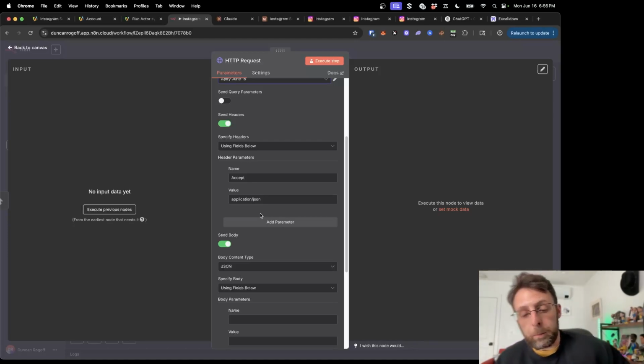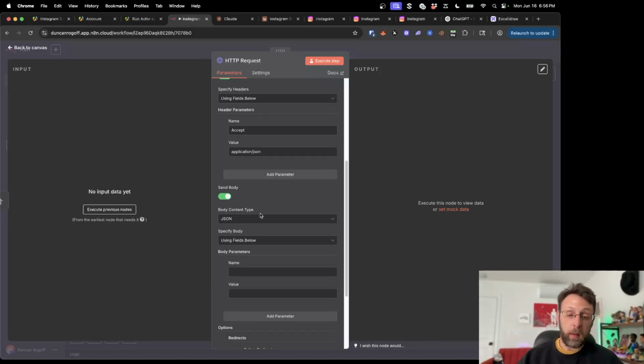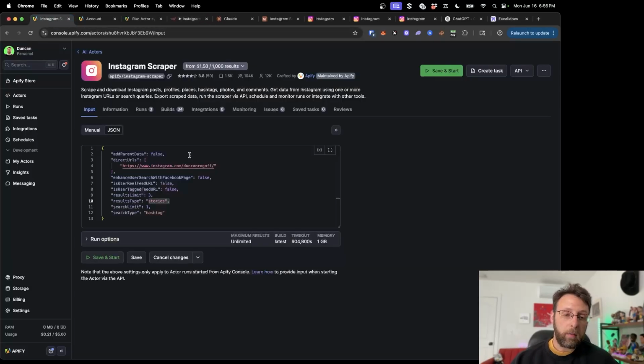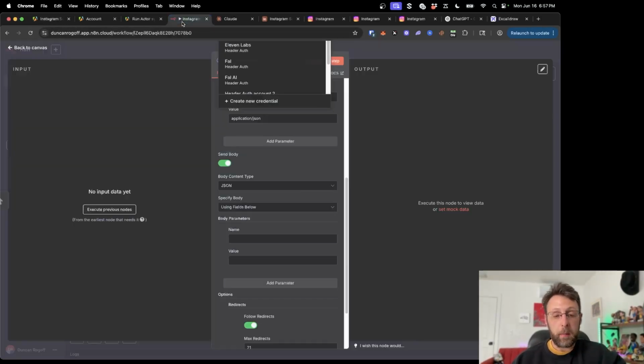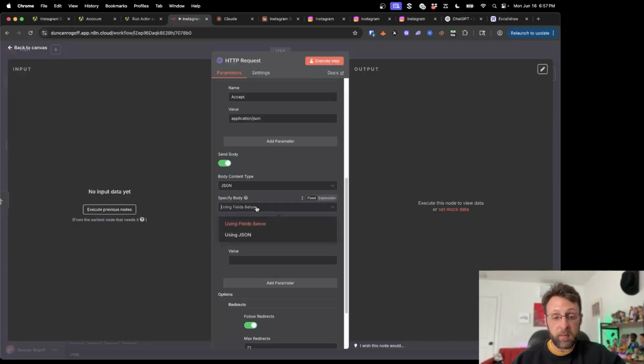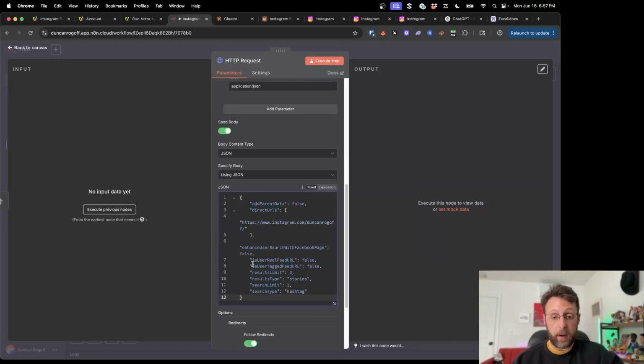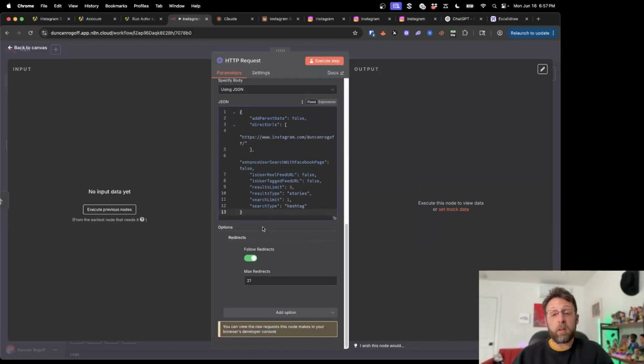Cool. So the last part of this really is this body content down here. The other part of the scraper that's important, as I said, is this JSON right here. What I'm going to do is copy this entire JSON, come back in, and change the specific body from using fields to using JSON. I can directly paste this in here, and now we're essentially mimicking that same request that we did manually before.